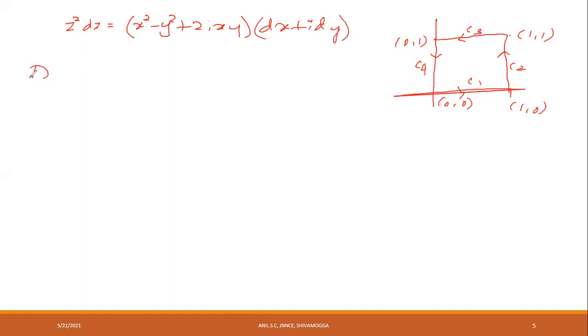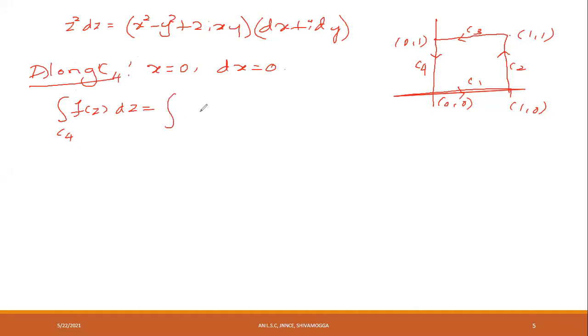Now the integral along C4. What is the equation of C4? C4 is the y-axis, right? Y-axis means x is equal to 0. Since x is equal to 0, dx is equal to 0. Therefore, the integral along C4 of f of z into dz is equal to the integral. Here, x is constant. We cannot integrate with respect to x. And y takes values from 1 to 0.